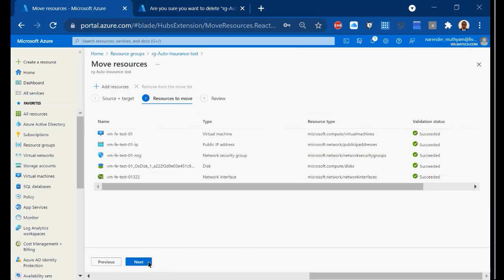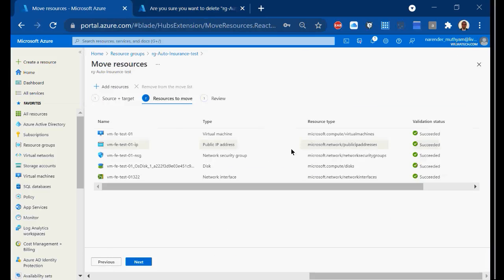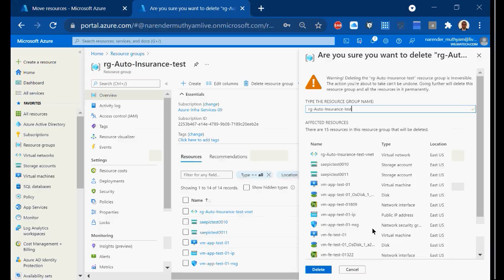We will do that. So now the VM validation has succeeded, right? Once you click on this next here, then the VM will be moved from one resource group to the other resource group, right? So if you start this operation, what happens? I can't perform the delete operation. This operation will not be successful because there is some activity going on right here. This will be blocking me. You tell me now which activity you want to do. You want me to do the move operation, or you want me to do the delete operation? Choice is yours.